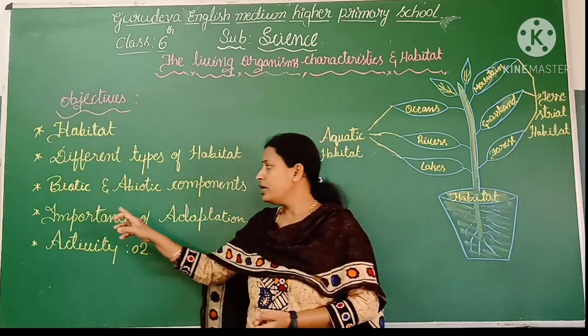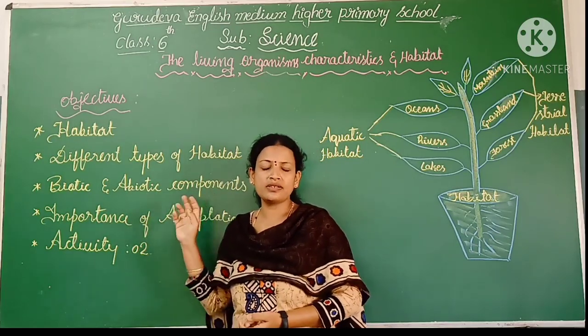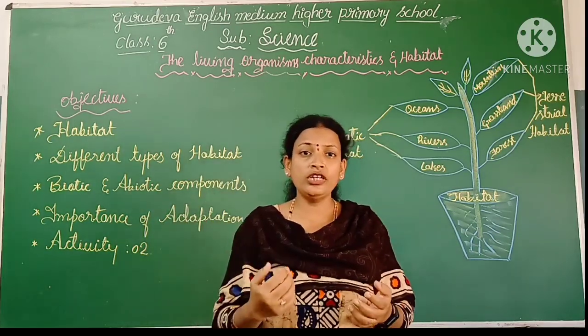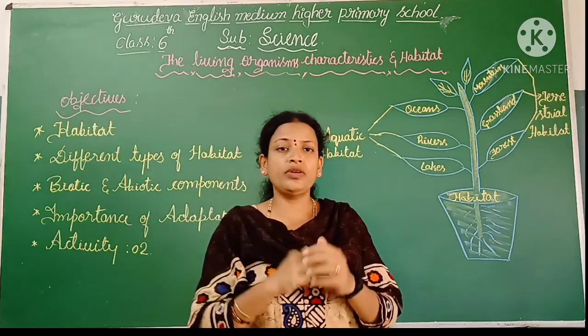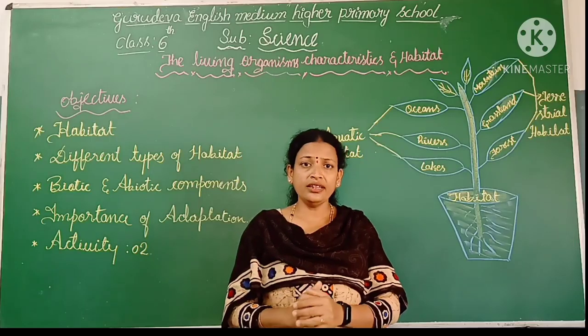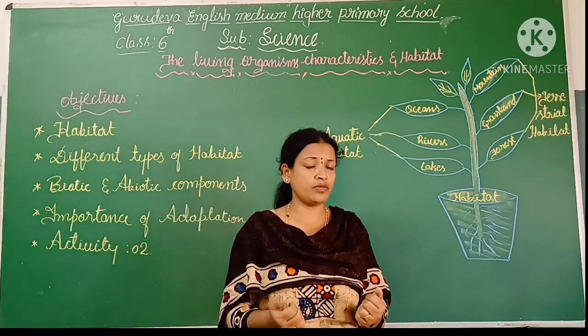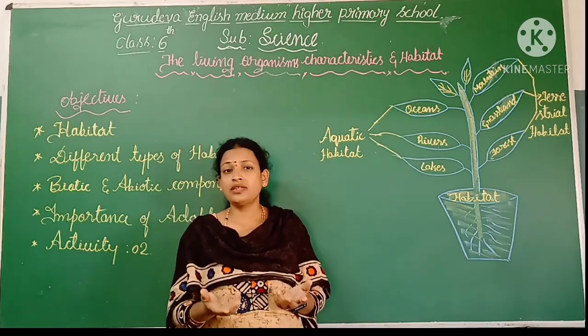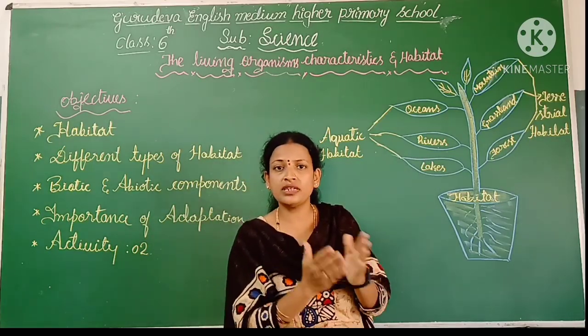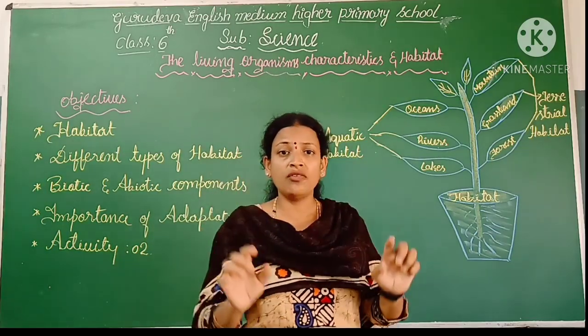What are the abiotic components? Just to give you one example, visit a forest area. In that forest area, you are not able to see only the organisms, I mean the animals and the plants. Apart from the animals and the plants, you could see many materials in a forest area.